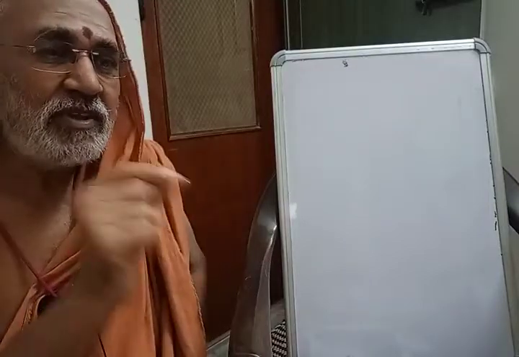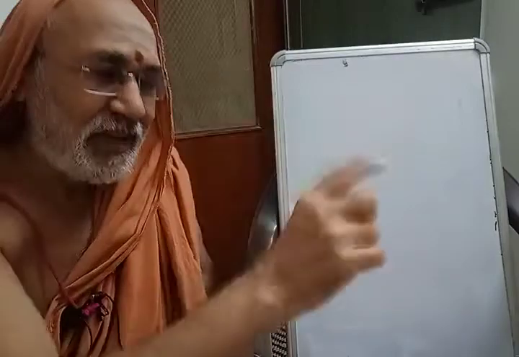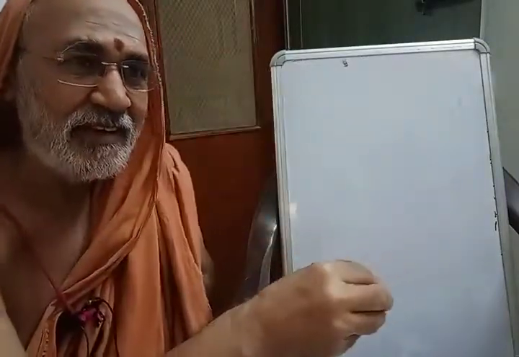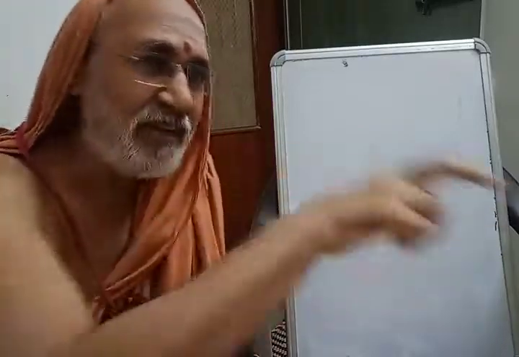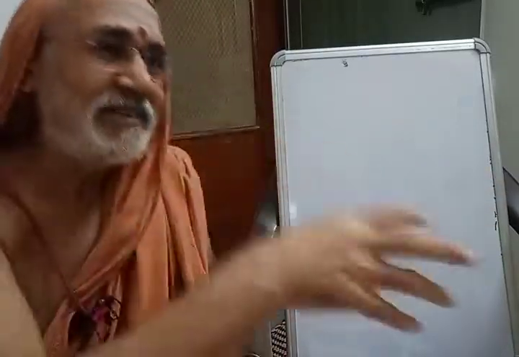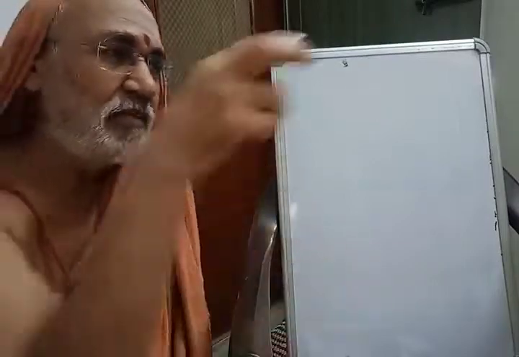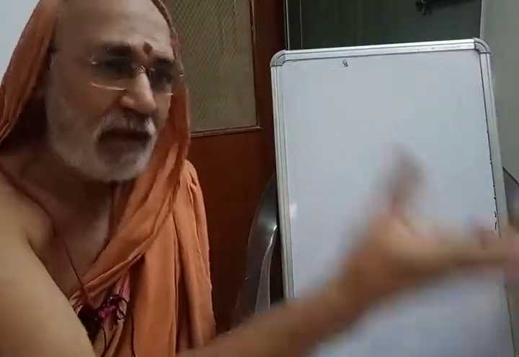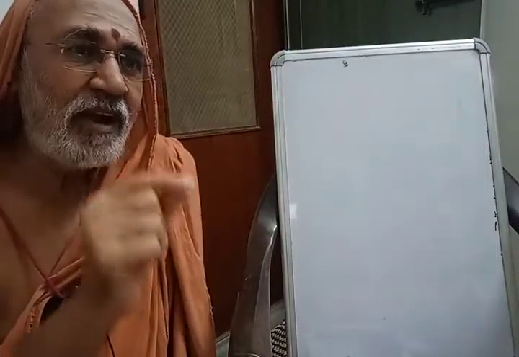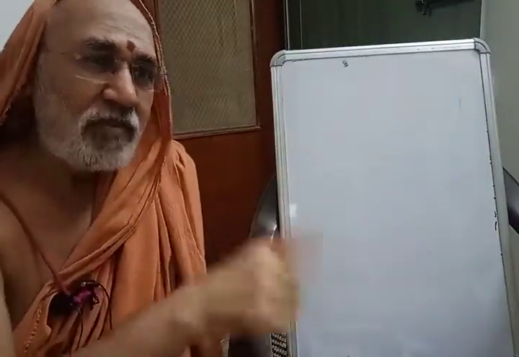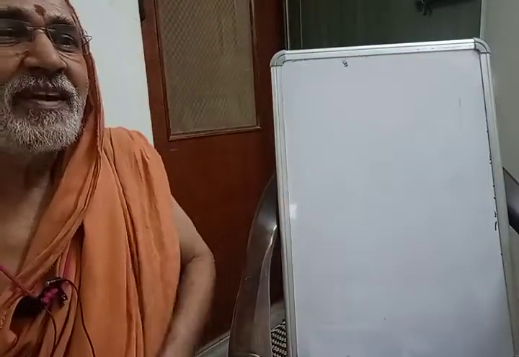Uddishyamana means, uddesha means keeping that in view, keeping that as a base, that is the subject. About that, when you say something, it is vidhiyamana. Vidhi means say, explain, describe. Uddishyamana is the topic about which you are going to say. So here, langulani is uddishyamana, about which you describe that they are dirghani.